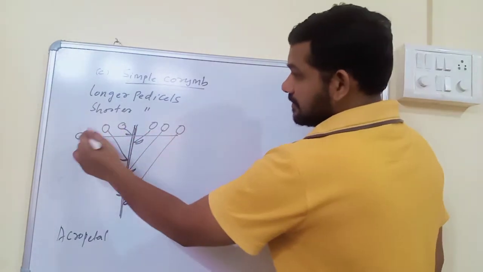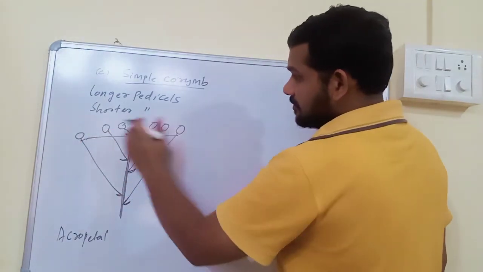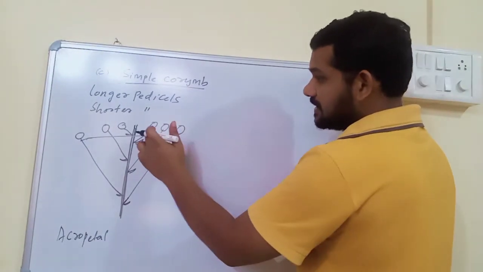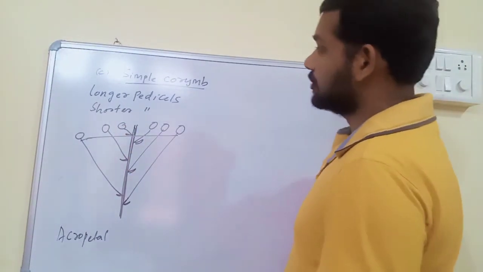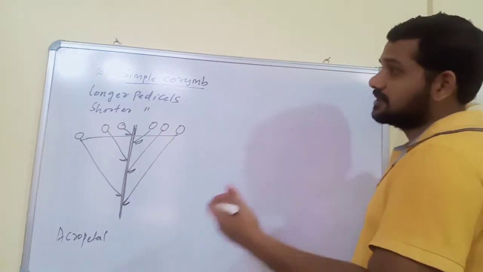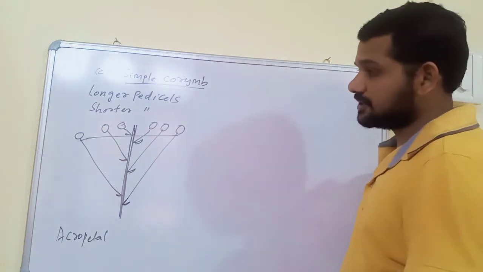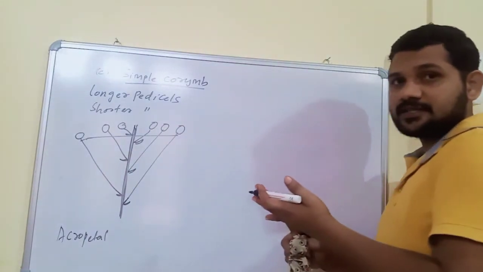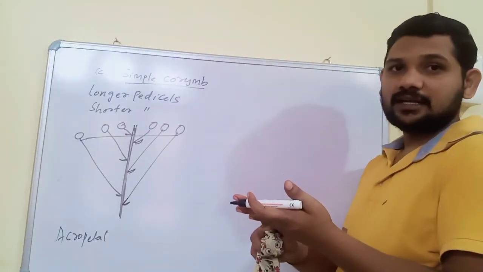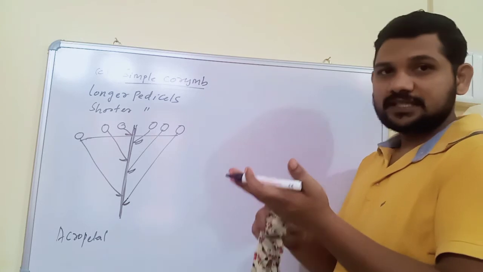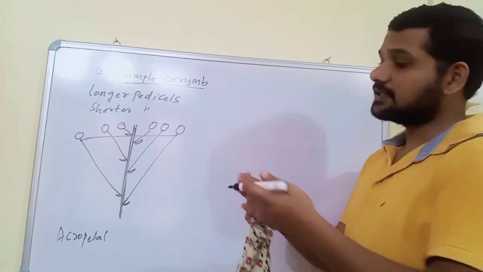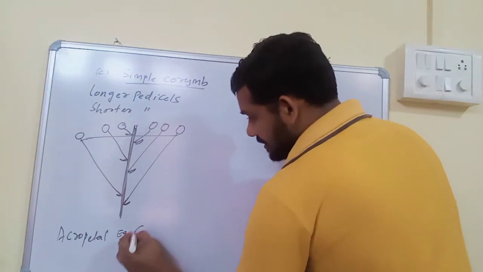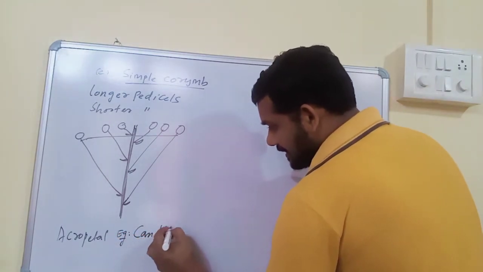Otherwise, simple corymb and simple raceme are almost similar: an unbranched elongated peduncle has many pedicellate bracteate flowers in acropetal manner. This type of inflorescence is usually found in candytuft.